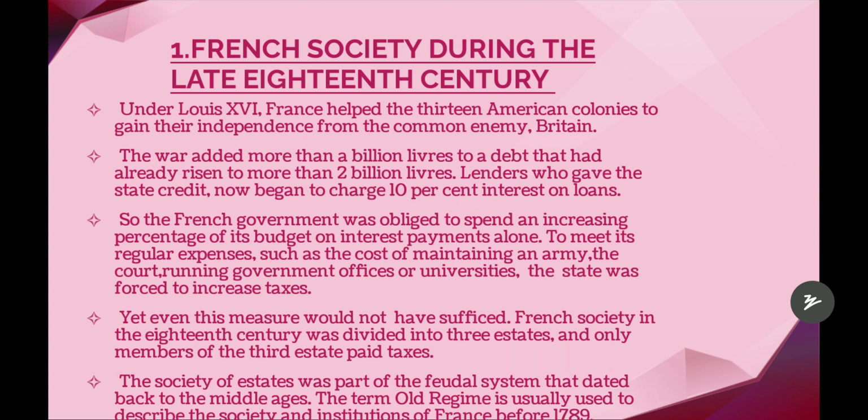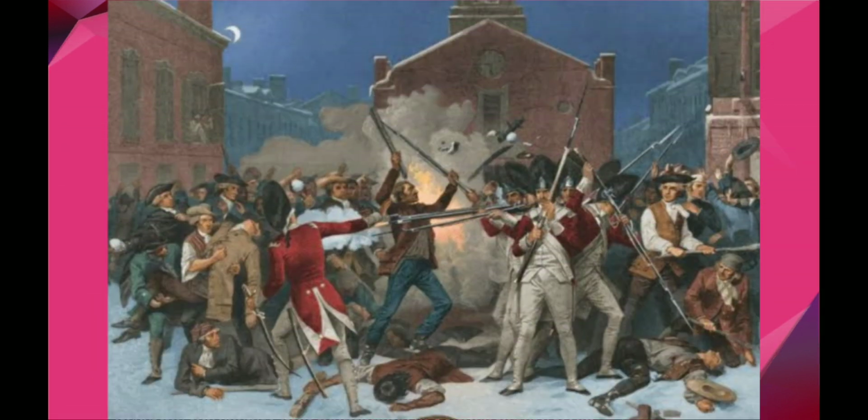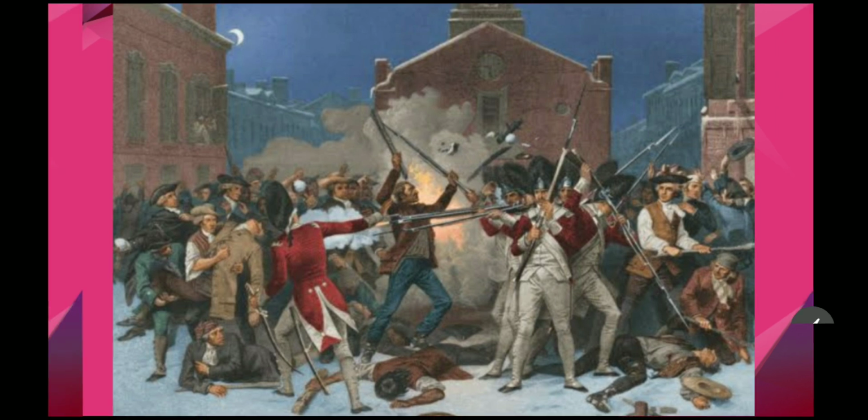The term old regime is usually used to describe the society and institutions of France before 1789. So whatever institutions or societies existed before 1789 were termed the old regime. As you can see here, these are the 13 American colonies. The French helped them gain their independence from Britain, the common enemy. So France, meaning Louis XVI, helped these American colonies.